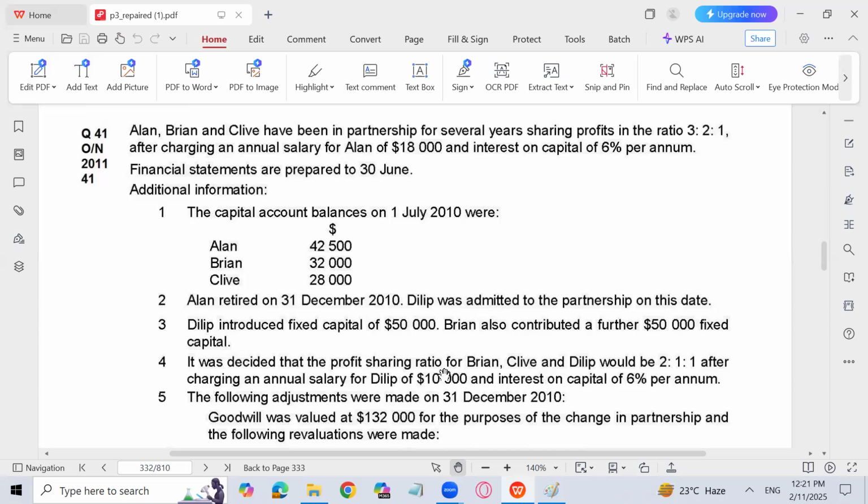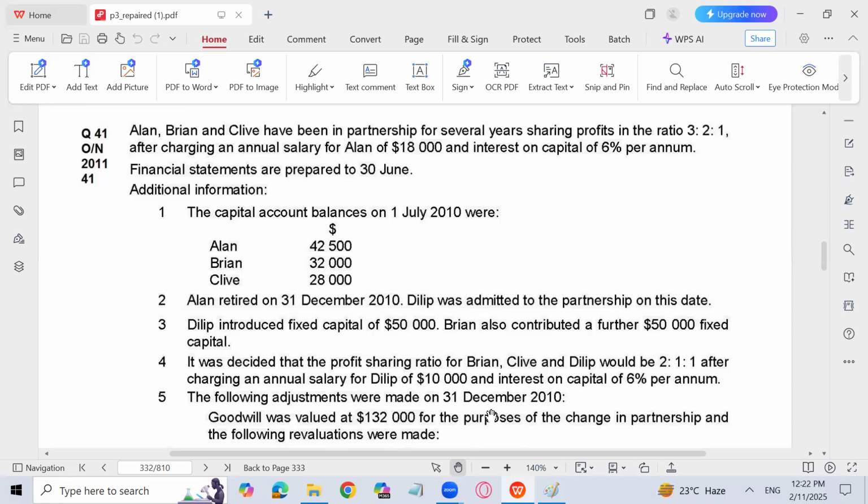It was decided that the profit sharing ratio for Brain, Clive, and Dilip would be 2:1:1 after charging an annual salary for Dilip 10,000 and interest on capital 6% per annum. See, in the first 6 months, the profit sharing ratio was 3/6, 2/6, 1/6, and there were 3 partners, A, B, and C. But after 6 months, now for the last 6 months, the profit sharing ratio will be 2/4, 1/4, and 1/4, and the partners are B, C, and D, because Alan is no more your partner. He has retired from the partnership on 31st December.